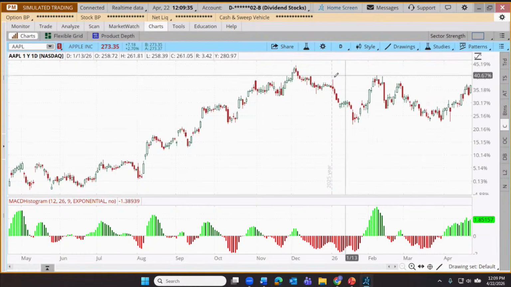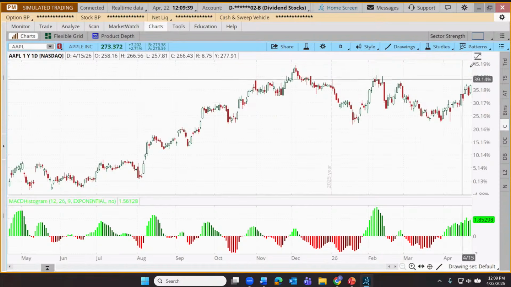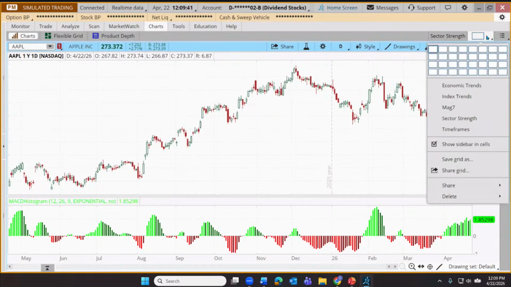But now let's create 2 charts on the same chart at the same time. And for that, we're going to use our grid chart up here in the upper right. Now this grid chart, we can actually select as many as 4 rows and as many as 8 columns of charts. But let's just choose 2. So I just move my cursor around until I can see 2, and they're configured the way I want it.